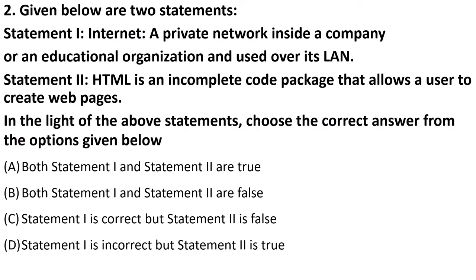Now this question is saying, given below are two statements. You have to tell if one is correct or the other is correct, or if both are true or both are false. Let's read the statement. Statement 1 is saying that internet is a private network inside a company or an educational organization. So this is absolutely wrong. We all know that internet is used all around the world. It connects computers to all the computers around the globe. Okay, so this definition is more apt for intranet. So intranet is used within an organization.